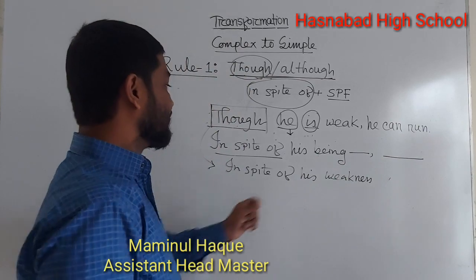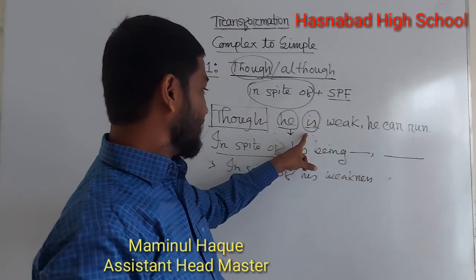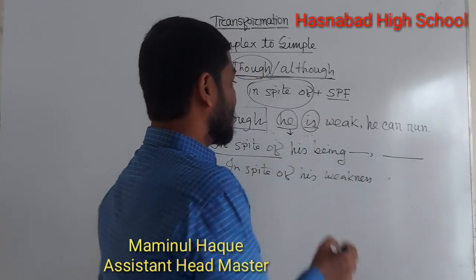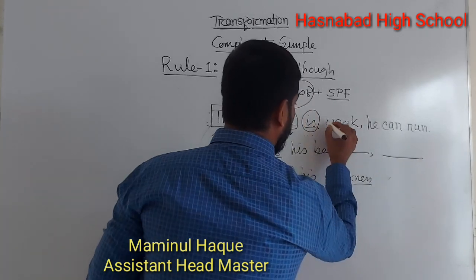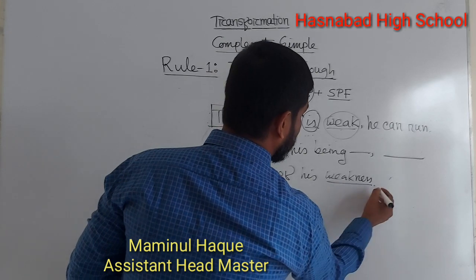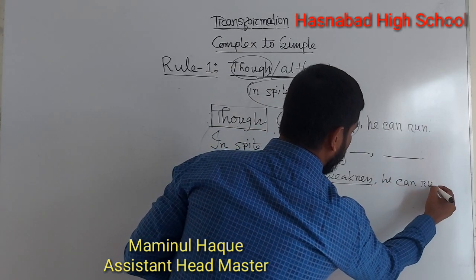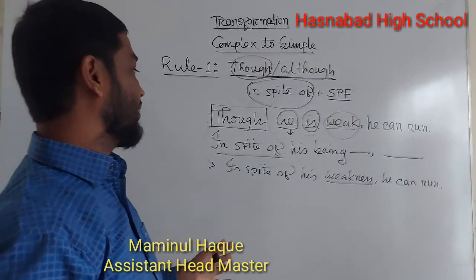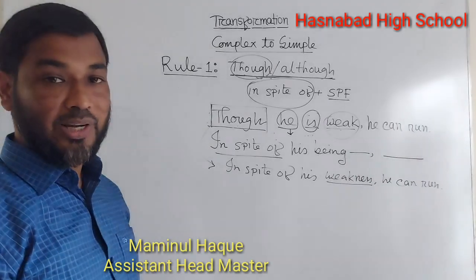If we don't like to change the linking word is into being, then we should change the adjective into a noun, and weak is the adjective and its noun is weakness. He can run. I think, dear student, all have understood rule 1.